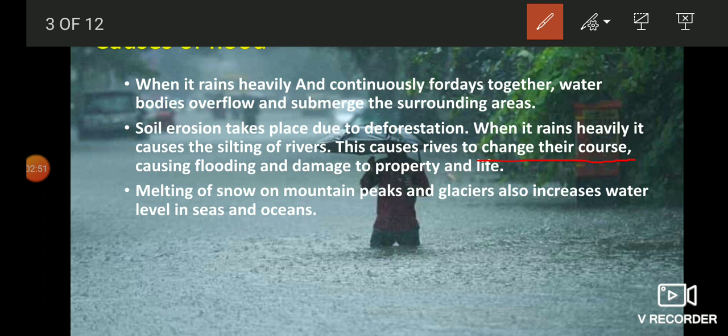Another point is melting of snow on mountain peaks and glaciers also increases the level of seas and oceans. So if water level increases in seas and oceans, it leads to flooding.